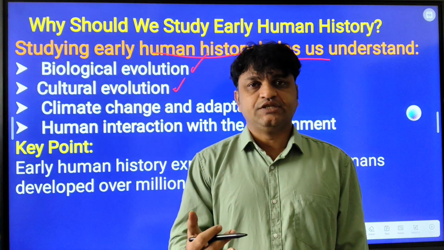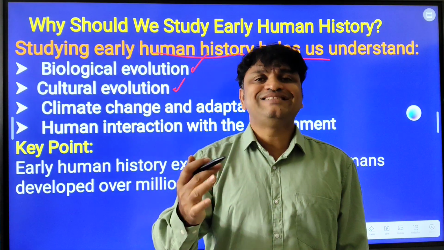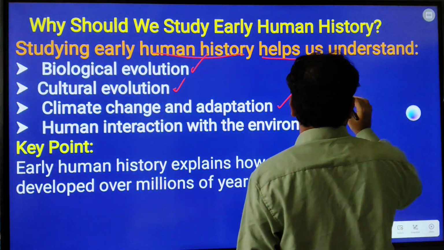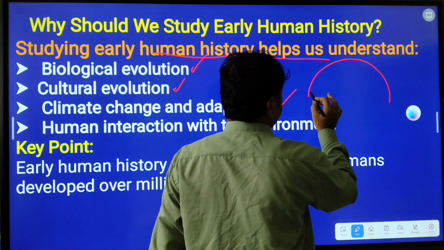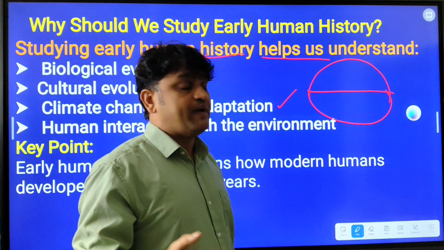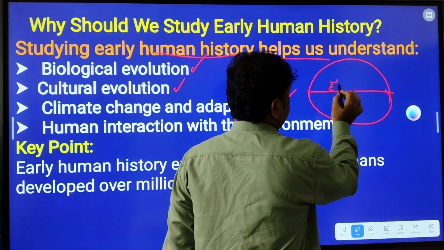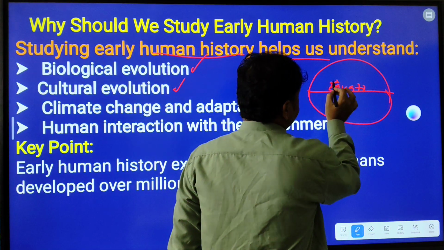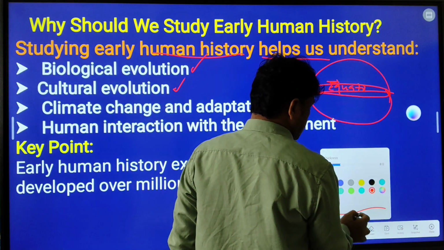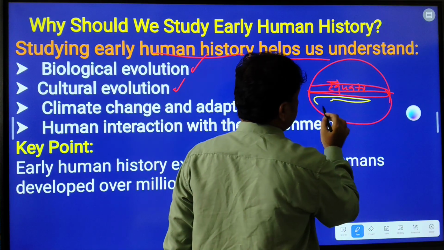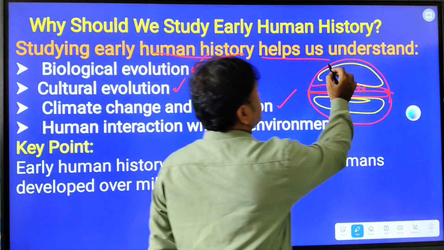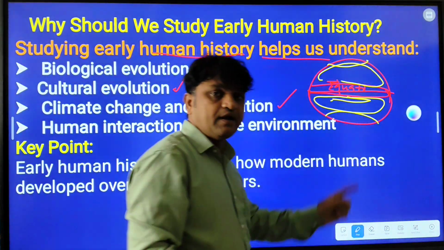So what were the climate changes? In those days, we had the glacial period. What is glacial? Our earth was entirely covered with ice. If you go back millions of years, this earth, except near the equator, had the remaining portion covered with ice. The total area was covered with ice. Today you can see the ice in the Arctic and Antarctic areas.